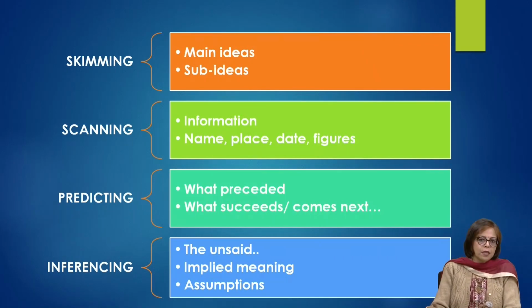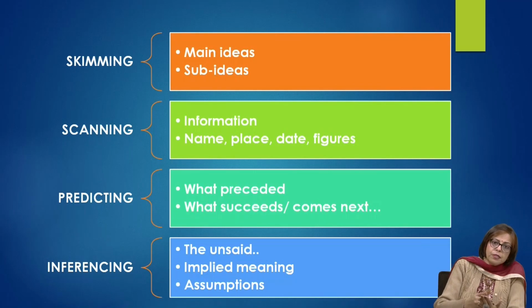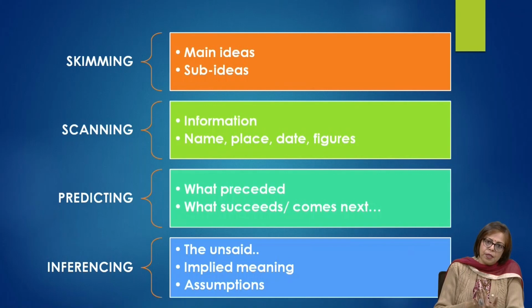What is the main theme? What is the main message? That is the first thing that you would be looking at. What are the sub-ideas that support this main idea? What are the examples that have been given? What are the justifications that have been given? Whatever is said, how is it said, and has it been said completely and appropriately?